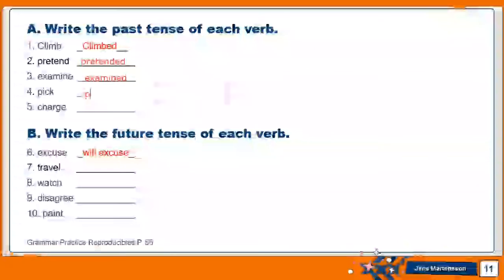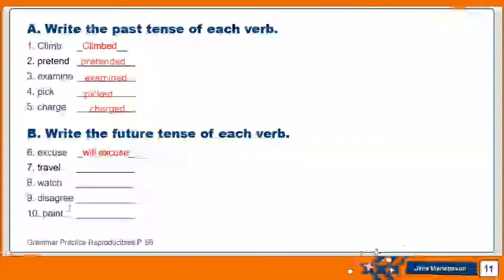Pick, picked. Charge, charged. Excellent. So now we're good to go. This is how I change the tense from the base form to the past tense by adding D or ED. If the word like examine ends with an E already, I don't add an E again, I just add a D. Now we have these verbs which we need to change to the future tense.